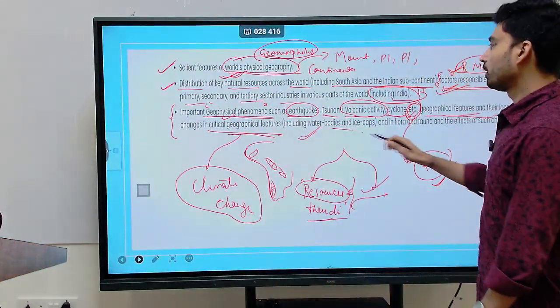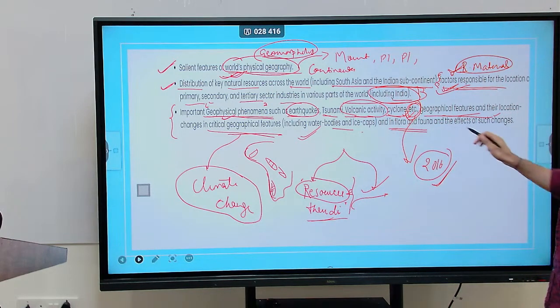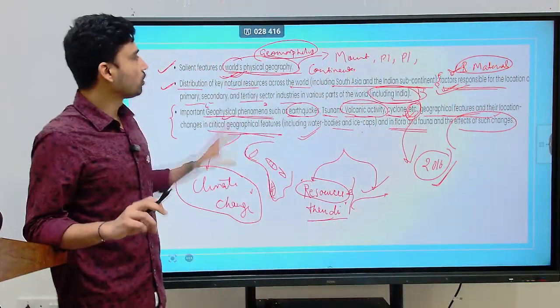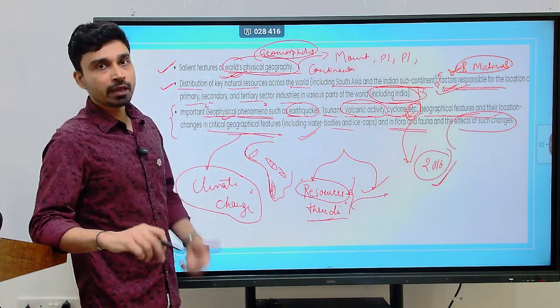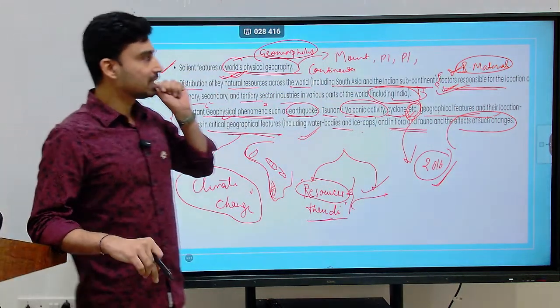And finally, what are the effects of changes that happen in the flora and fauna, and the effect of such changes that is related to climate change. So that is what we have to study overall, both from the prelims perspective as well as from the mains perspective. So this is about the syllabus.